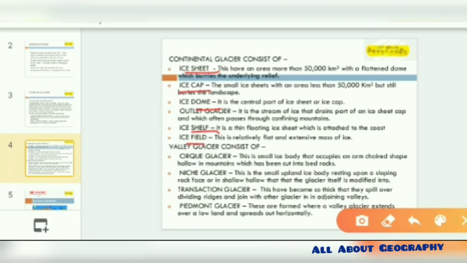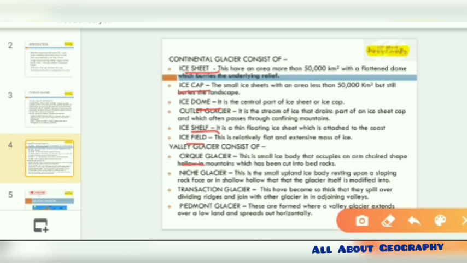I have already discussed the valley glaciers' formation over the areas. Now we are going to divide them according to their parts. Sometimes we used to define that the valley glaciers are known by other names, but these are actually the parts of the valley glaciers, known as Cirque Glacier, Niche Glacier, Transition Glacier and the Piedmont Glacier. These are not the types but the parts which valley glaciers usually contain.